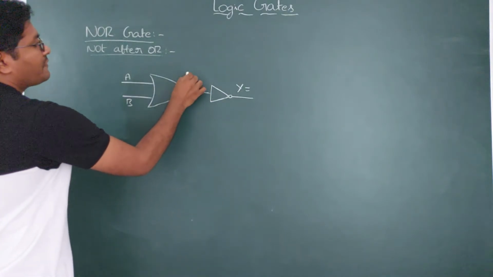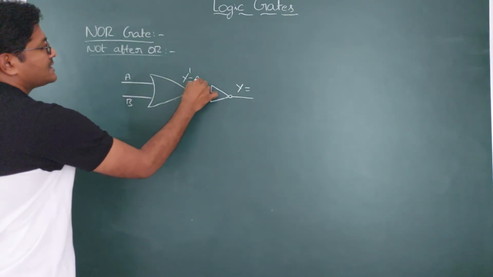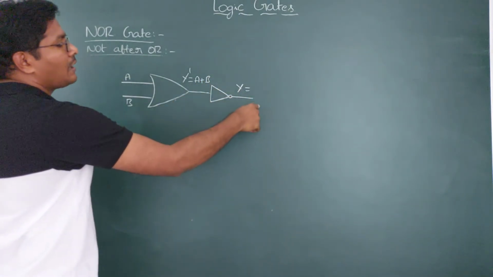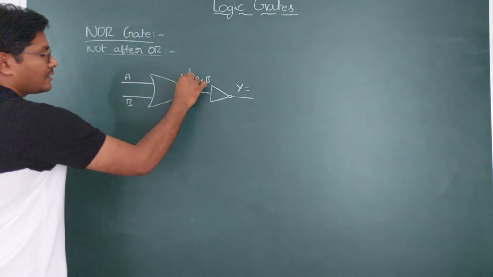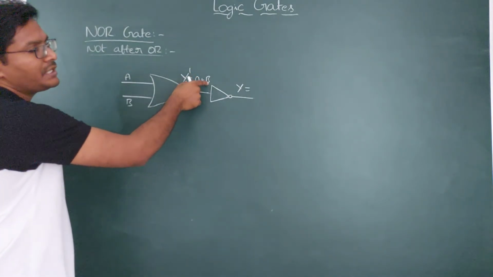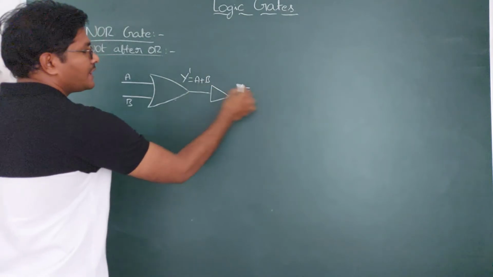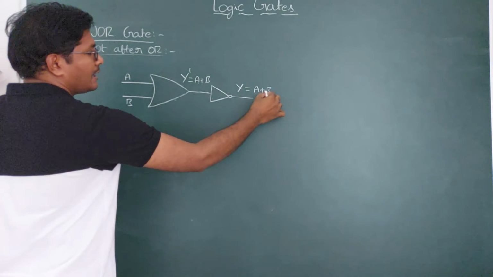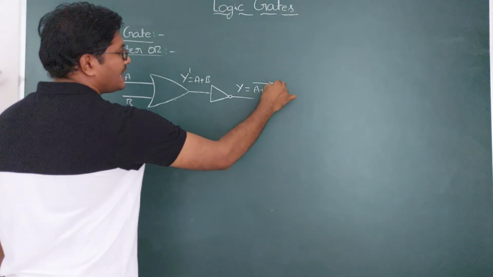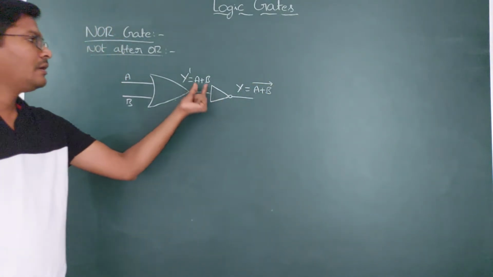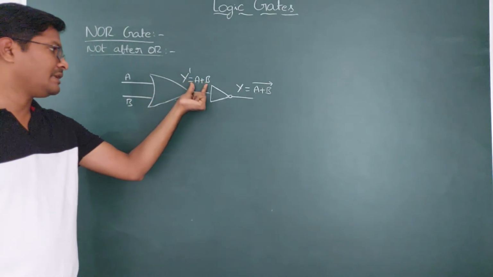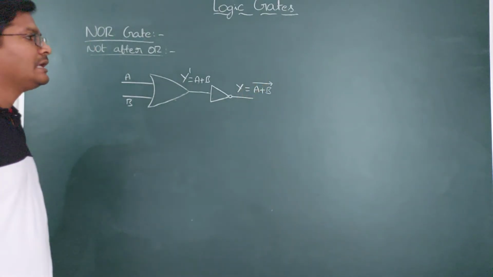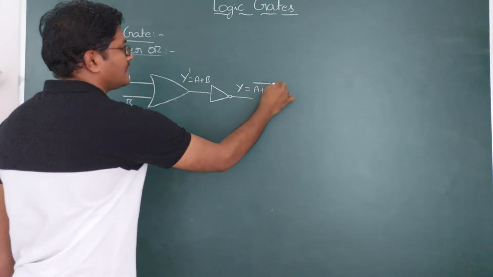The output of the OR gate works on the expression A plus B. This is the intermediate signal. And the final output comes after this, where you need to take the inverse signal. For A plus B, the OR output has to be reversed. Reverse means A plus B whole bar, NOT. For A plus B, we are doing the reverse, which is A plus B bar.